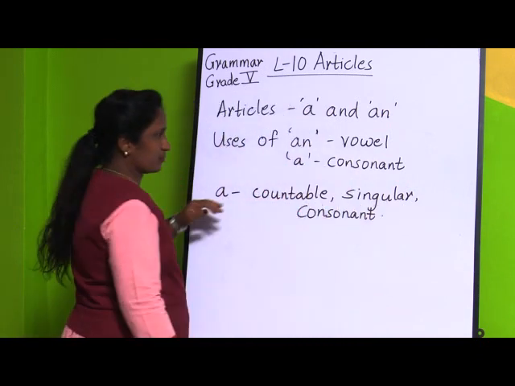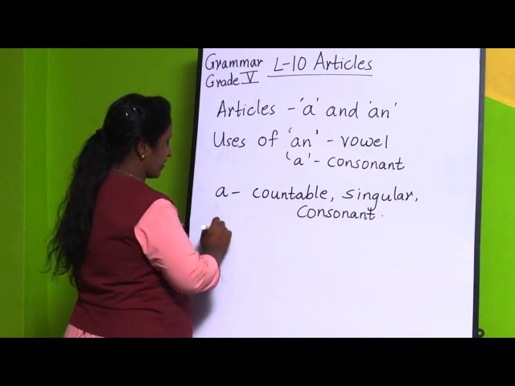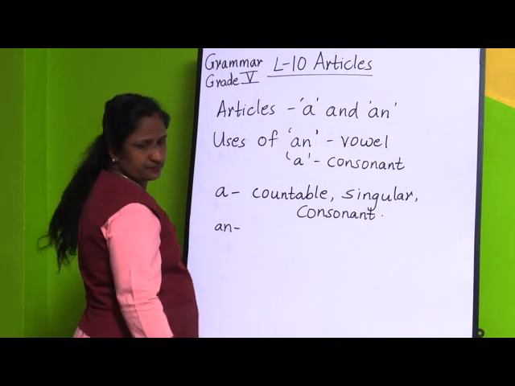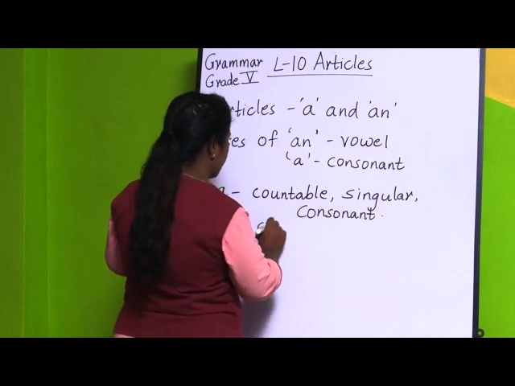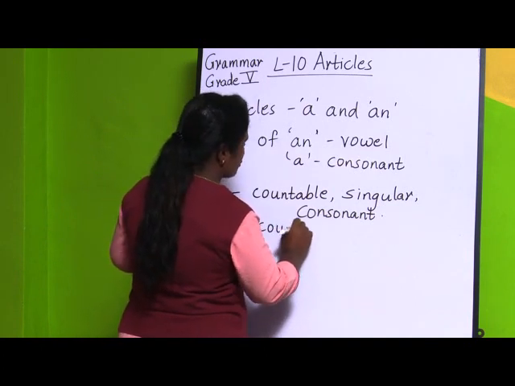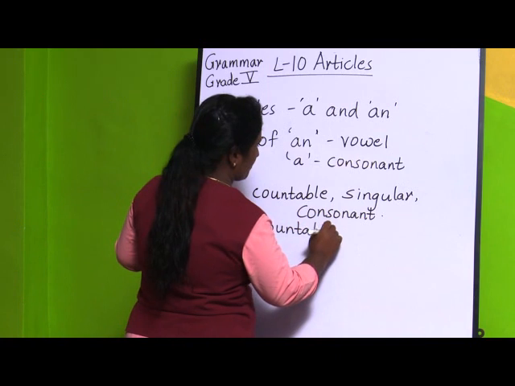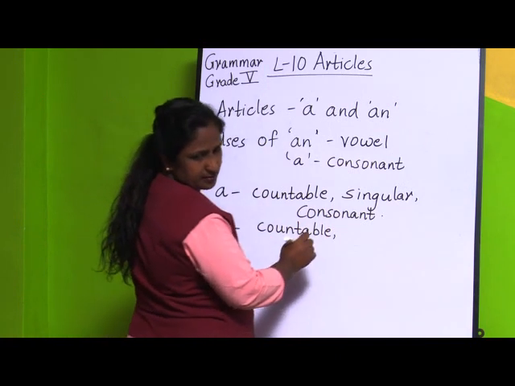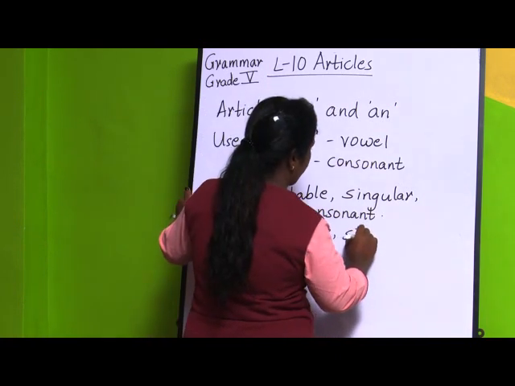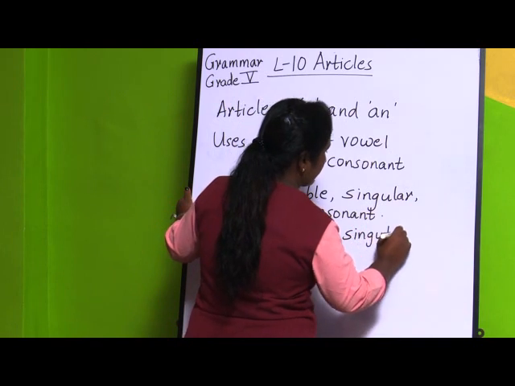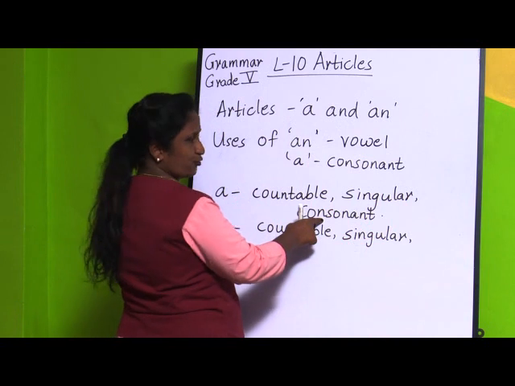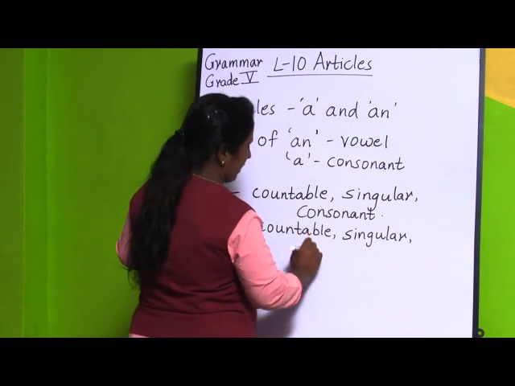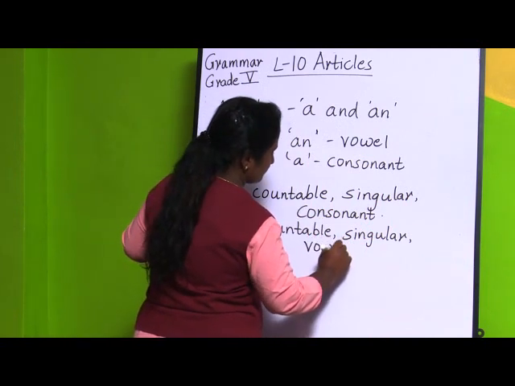And for an: it is also used for countable, and also singular. These two things are common, but only one thing is different, that is, we use a for consonant and an for vowel.